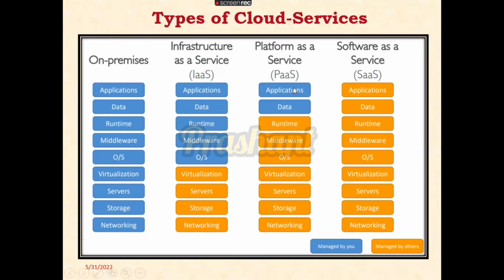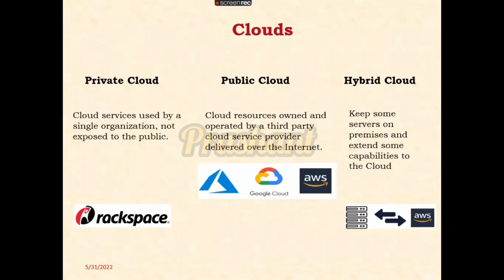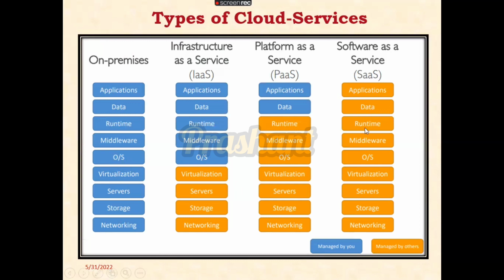See here, the sky blue color indicates managed by you. In software as a service, is there anything marked in sky blue? No. Why? Because each and everything is managed by others, meaning a third party. It may be AWS, it may be a cloud. We are not managing anything. That's why these are examples of software as a service. You can say Netflix too. In Netflix also, we are not doing anything. We are simply creating the account and using it. That's why this is called software as a service.